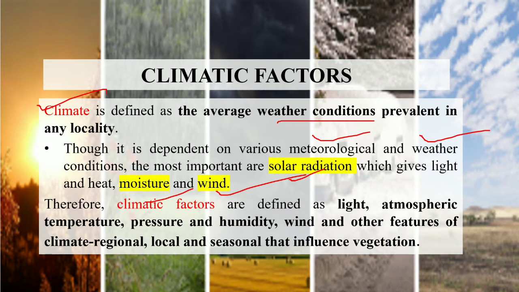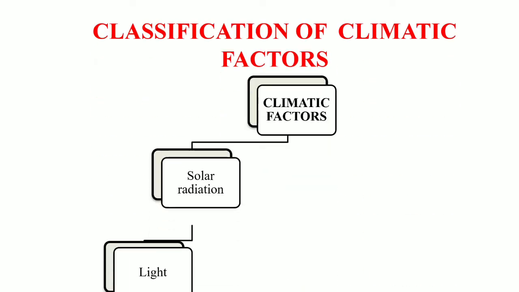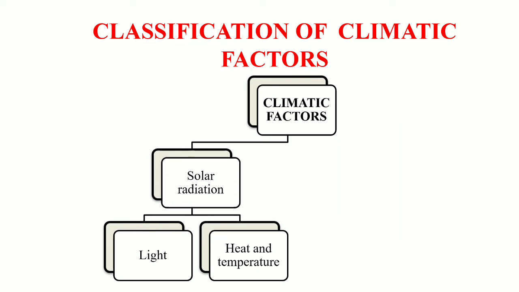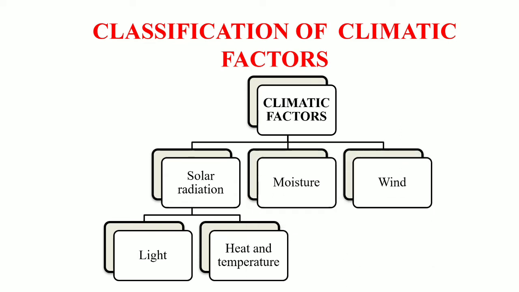Okay, so the climatic factors are defined as the light, atmospheric temperature, pressure, humidity, wind, and other features of the climate, regional, local, seasonal, that influence the vegetation of a particular place. Okay, so here is the classification of climatic factors into solar radiation, which is further classified under light, heat, and temperature. And then we have the moisture and then the wind.